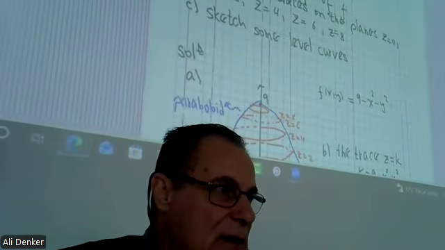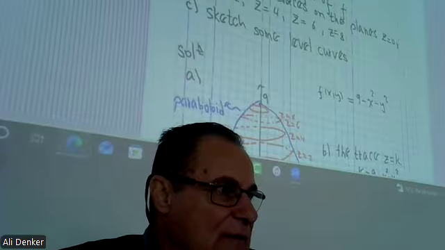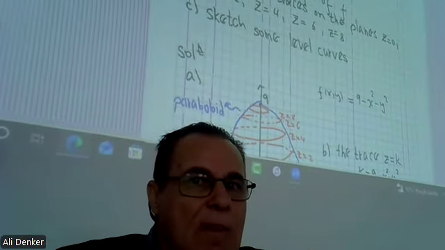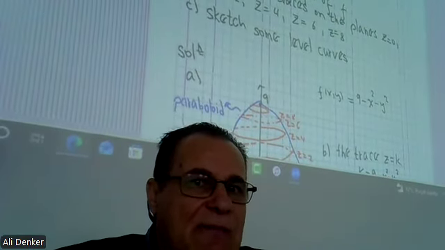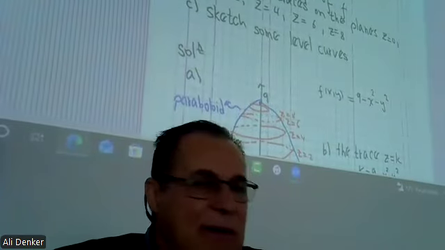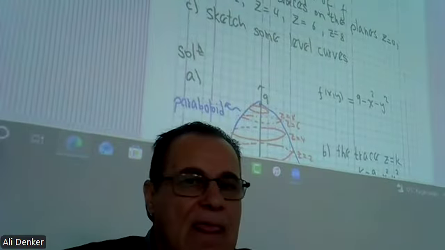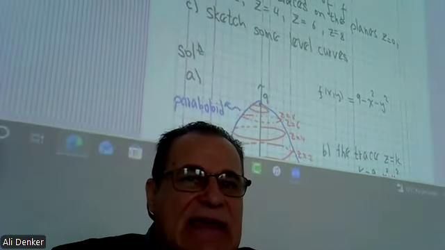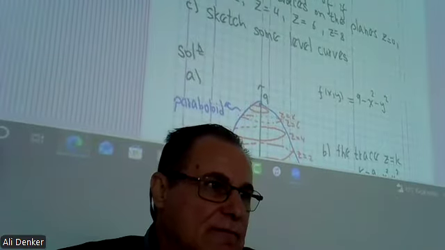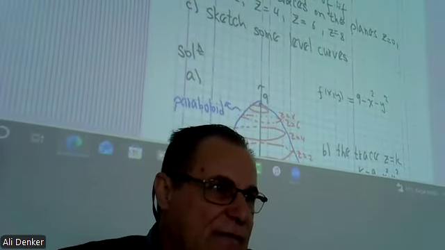So this is the domain: all such x and y, where when you square them and add them up, x squared plus y squared is less than or equal to 9. First, sketch the graph of f.